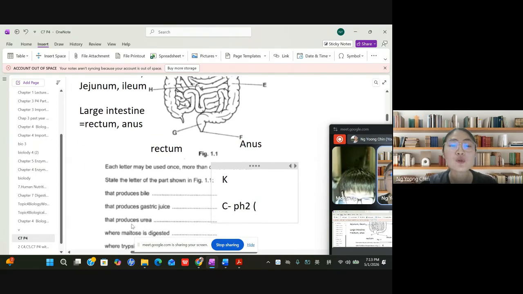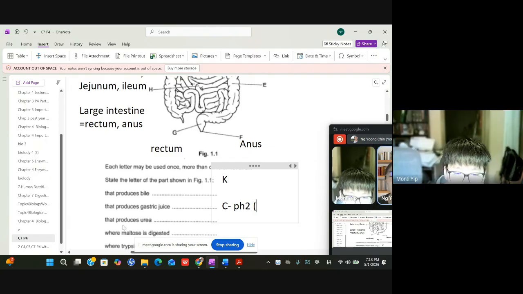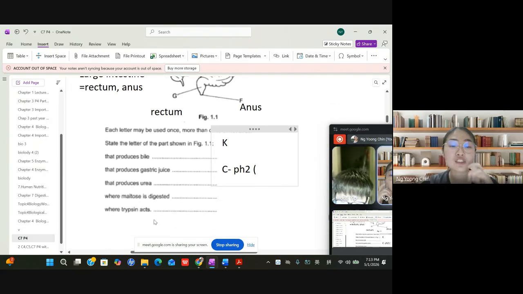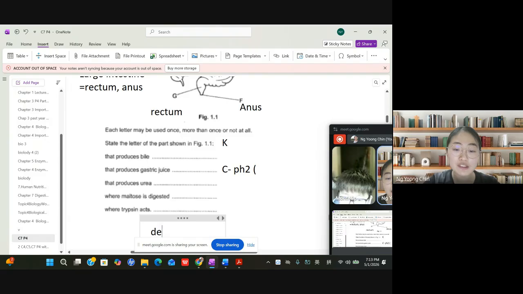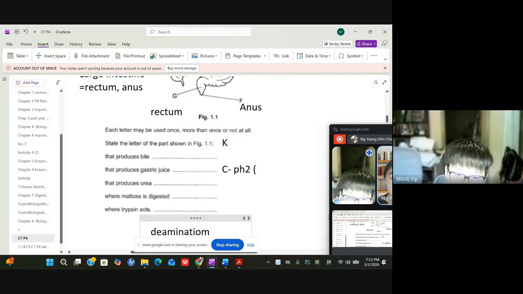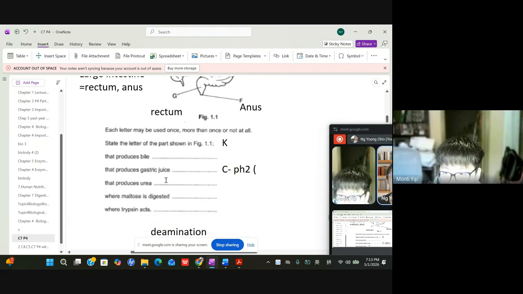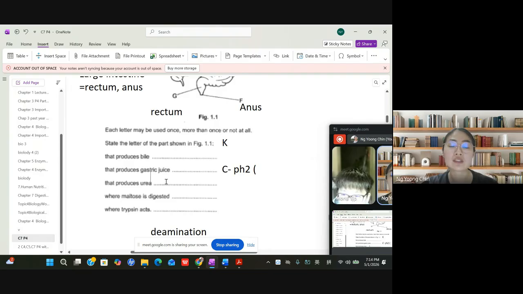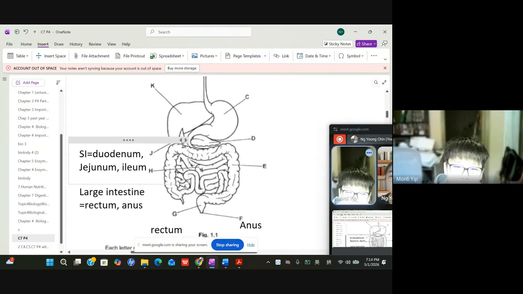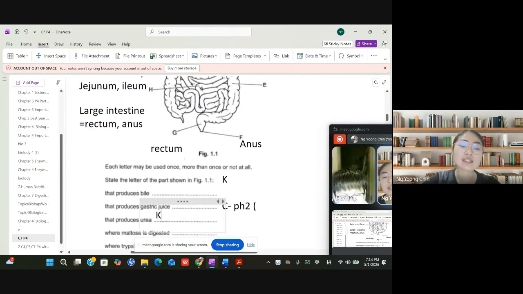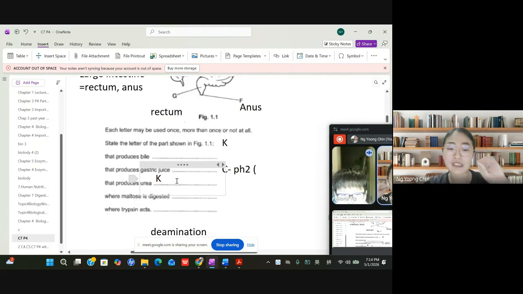And then for this one, who produces urea? Large intestine? The answer is urea. I'm not sure, did I mention deamination to you before? No? Oh, okay, I'm so sorry, that's my fault. So who produces the urea? The liver is the organ that produces the urea, which is K. Later I'll show you how urea is produced.